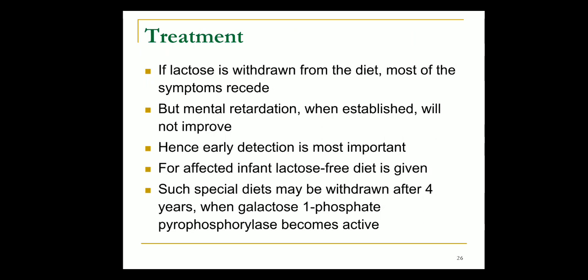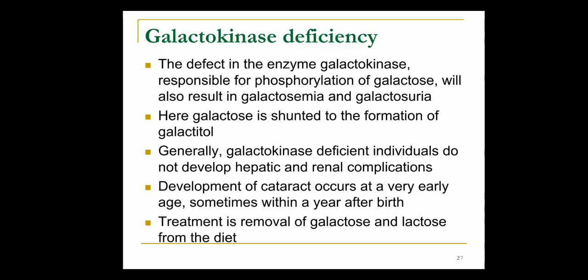A lactose free diet we have to give. Then after 4 years, when this enzyme becomes active, we can give this again. Galactokinase deficiency: galactokinase is responsible for phosphorylation of galactose, so when it is deficient, that will also lead to galactosemia and galactosuria.